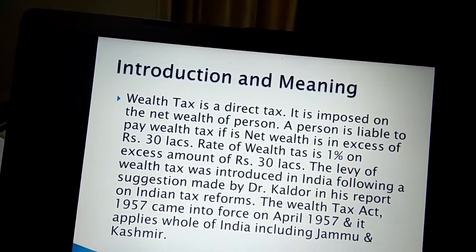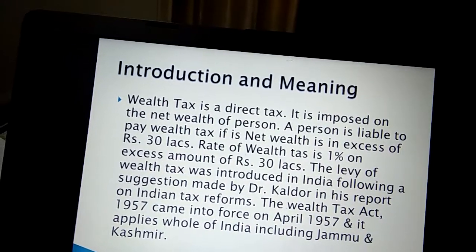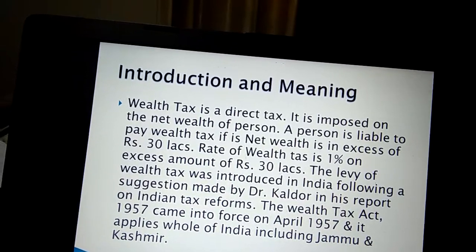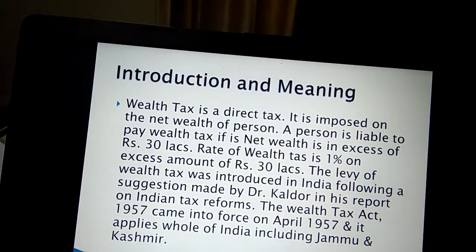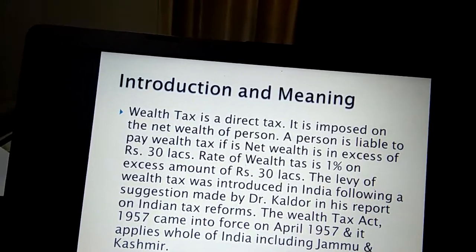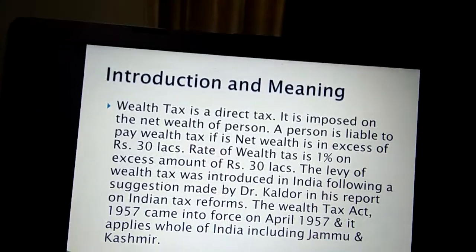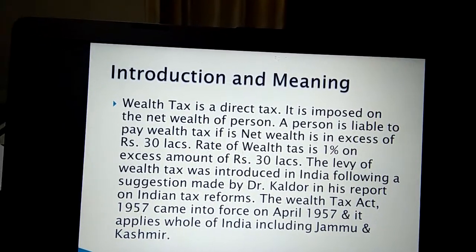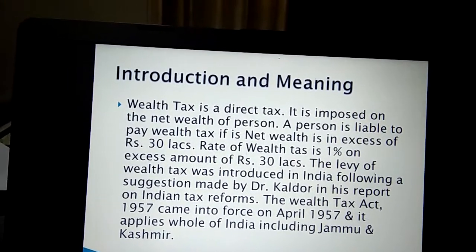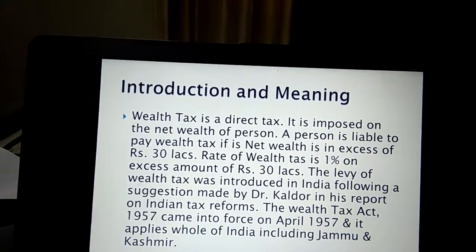Wealth tax is a direct tax. It is imposed on the net wealth of a person. A person is liable to pay wealth tax if his net wealth is in excess of rupees 30 lakh. The rate of wealth tax is 1% on the excess amount over rupees 30 lakh. For example, if a person has a wealth of 50 lakh, then up to rupees 30 lakh the tax will be exempted, and he will have to pay tax of 1% on a net wealth of rupees 20 lakh, that is wealth exceeding rupees 30 lakh.